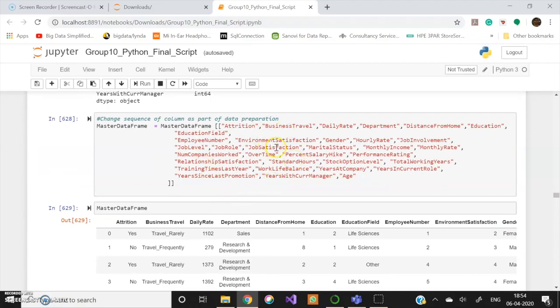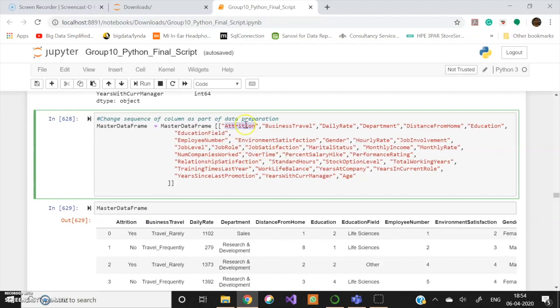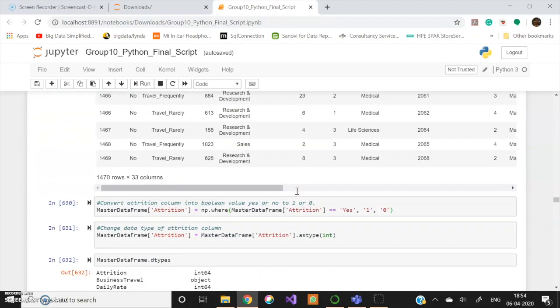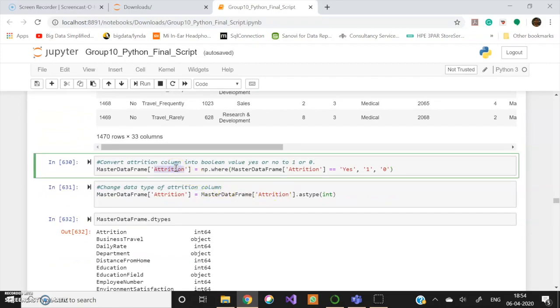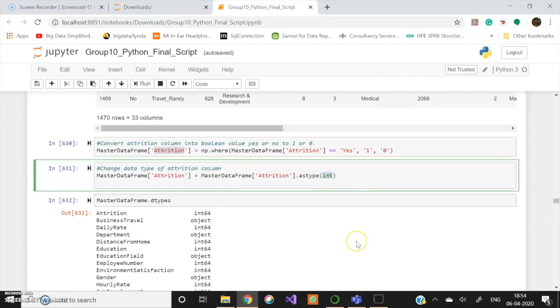We are then changing the sequence of the data frame by keeping the dependent column attrition in the first and all the other columns next. Attrition would be our dependent variable. As it contains non-numeric values, we'll replace the values yes and no with 1 and 0 respectively and convert it to integer.